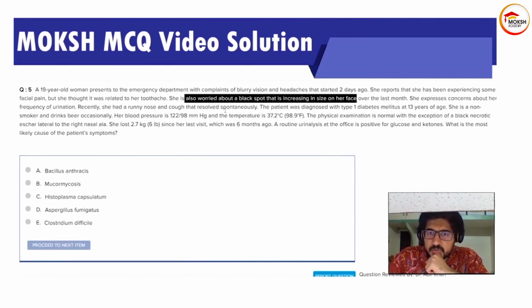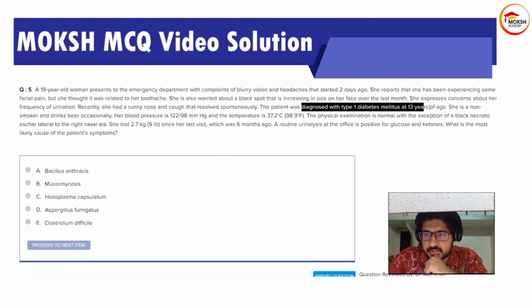Recently, she had a runny nose and cough that resolved spontaneously. Patient was diagnosed with type 1 diabetes mellitus at 13 years of age. She is a non-smoker and drinks beer occasionally. Her blood pressure is 122 by 98 and temperature is 37.2 degrees C. The physical examination is normal with exception of a black necrotic scar lateral to the right nasal ala.